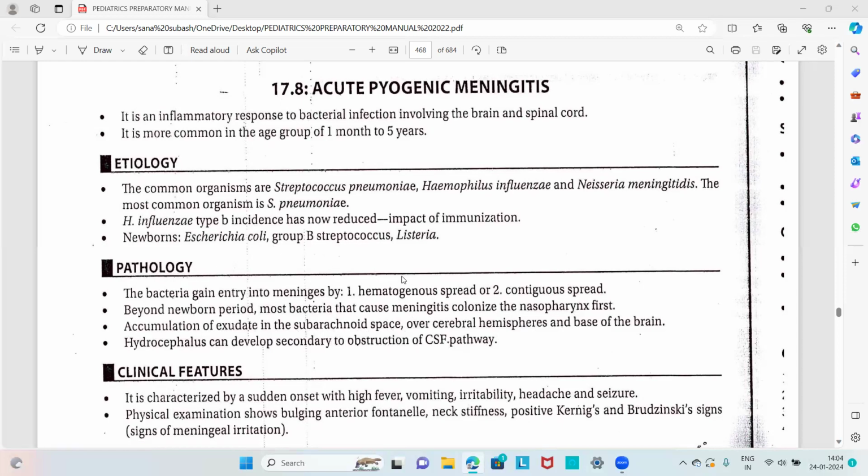That is, the route of transmission is by hematogenous spread and contiguous spread. Beyond the newborn period, most bacteria that cause meningitis colonize the nasopharynx first, so it presents as a nasopharyngeal infection first. Then it colonizes the meninges. After the meninges are affected, there is collection of exudates in the subarachnoid space over the cerebral hemispheres and base of the brain, which results in hydrocephalus due to obstruction of the CSF pathway by this collection of exudates. That is the pathology behind acute pyogenic meningitis.